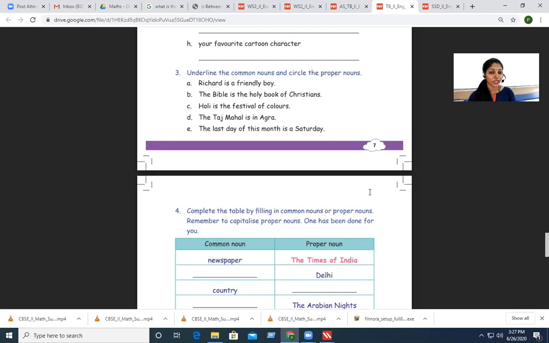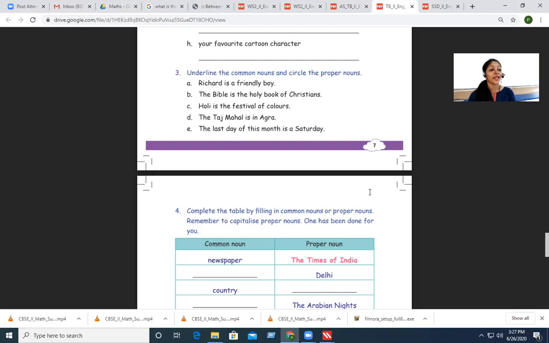So what are we talking about? Taj Mahal. It's the name of the monument, so it is a proper noun. And which place is it in? You're saying the name of the place too, isn't it? So Agra is also a proper noun. Okay, so Taj Mahal and Agra both are proper nouns. So there is no common noun in that sentence.